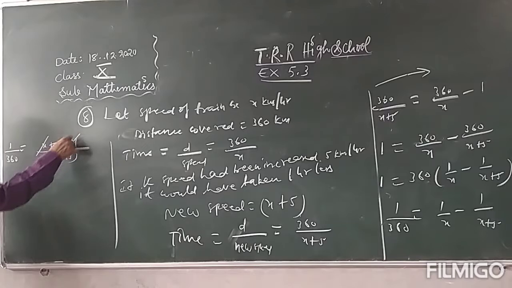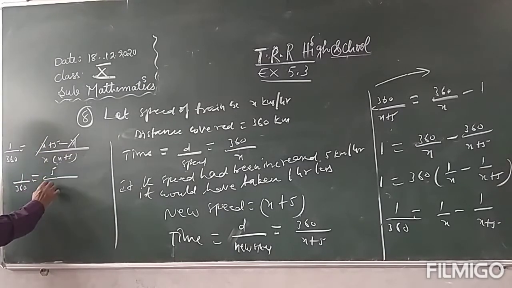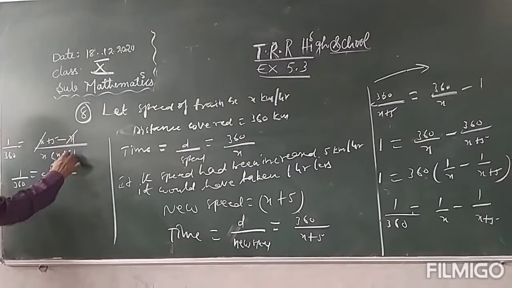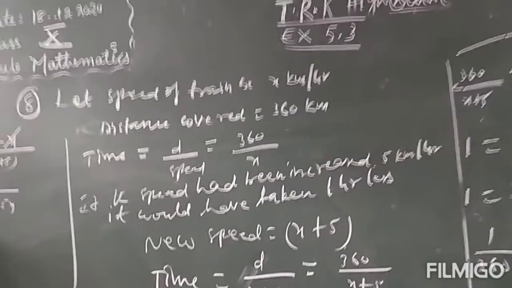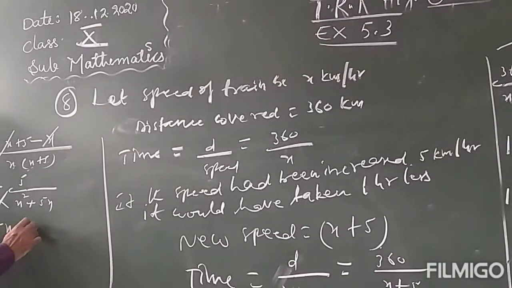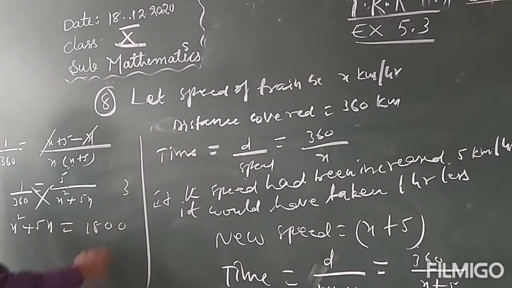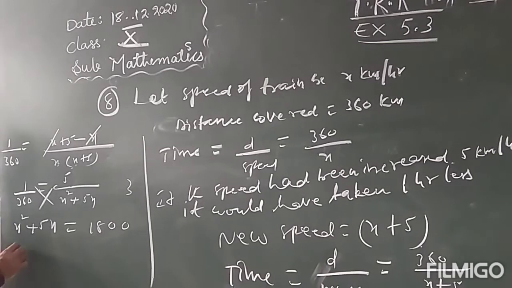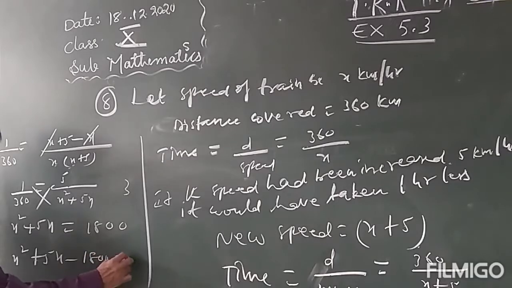So plus x minus x. 1 by 360 is equal to 5 by x into x plus 5, x square plus 5x. Cross multiplication: x square plus 5x is equal to 5 6 is 30, 1800. So x square plus 5x minus 1800 equal to 0.